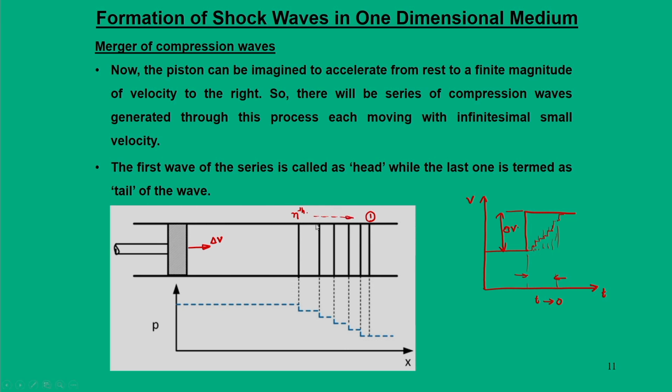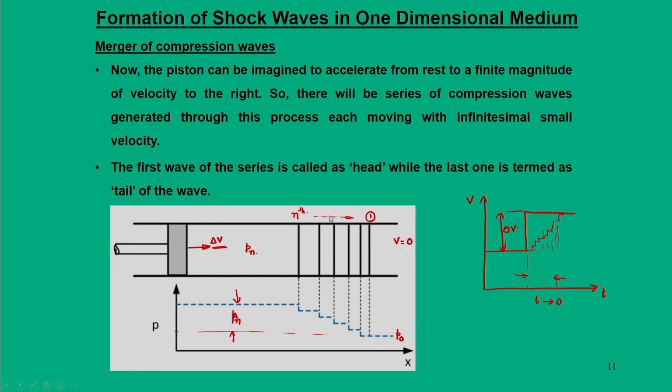Now, with this n number of waves, if you look at the pressure in the medium, in this region we have stagnant gas, that is V is equal to 0, because the wave has not reached this region. In all these regions the gas has experienced the finite value of dV and has seen the pressure P n. This pressure P n gets generated with n number of waves.